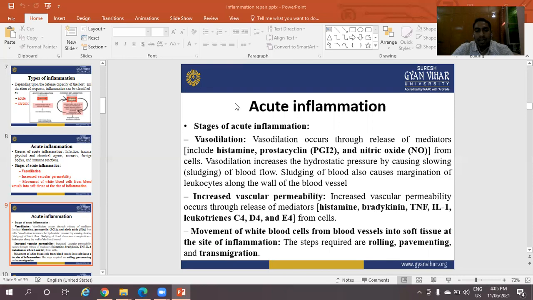Movement of white blood cells from blood vessels into soft tissues at the site of inflammation. The steps required are rolling, pavementing, and transmigration.